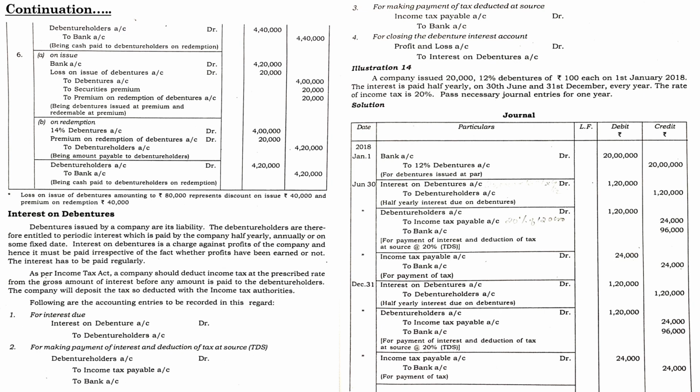So in the profit and loss account, you have to show the total interest. That is why we are showing this entry by the end, because accounts are closed at the end of the year. So profit and loss account debtor to interest on debentures account, it will be 2,40,000 for transfer of interest on debentures to profit and loss account.